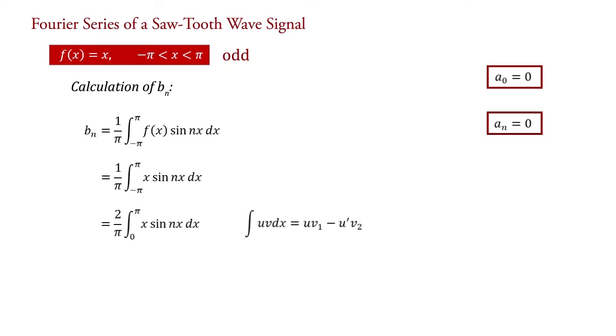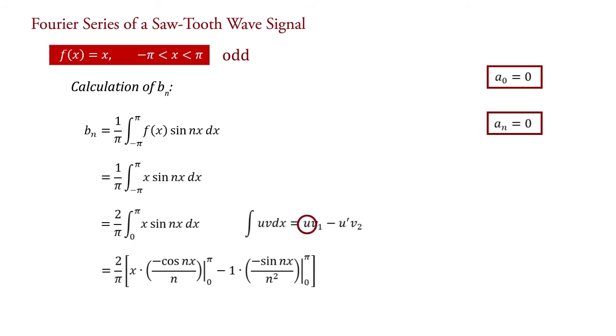In our expression, x = u and sin nx = v. Therefore, bn = (2/π)[x(-cos nx/n) - 1(-sin nx/n²)] with limits 0 to π.